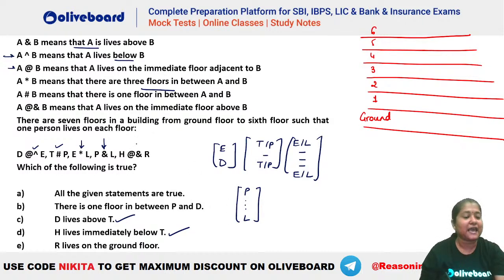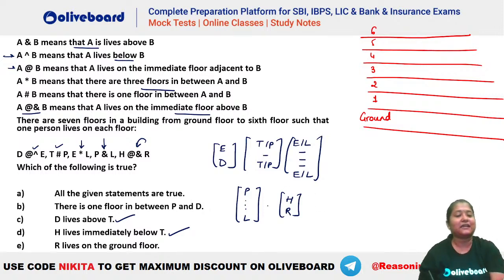We will try this. And finally H at the rate ampersand. What is the meaning of at the rate ampersand? Immediately above. That means H has to be immediately above R, right? So these are the 3 things that we have to take care of. 4-5 things, right? So these are the hints which we have. So we will try, we will see that what are the different possibilities here.